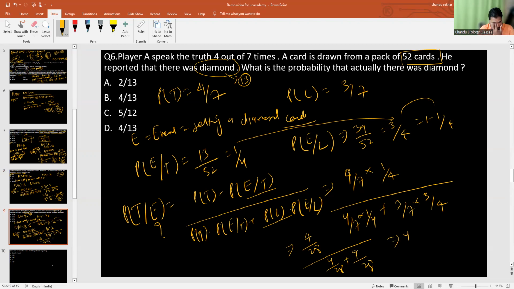So I can say that 4 by 28 into 28 divided by 13. So the answer will be 4 by 13. Option number D. So these are all the problems. Mostly in IIT JEE, they will ask the problem from this base. Correct? Fine. So thank you.